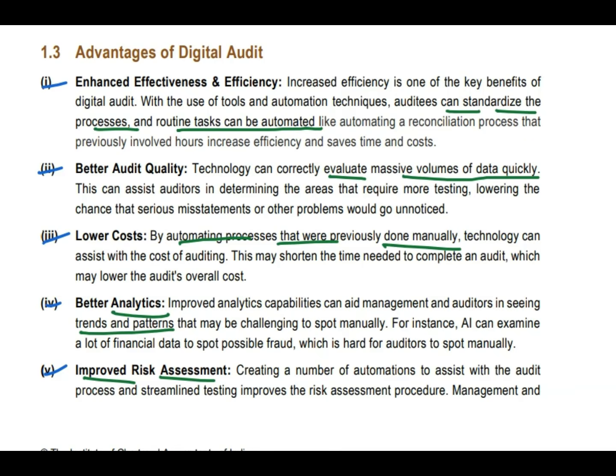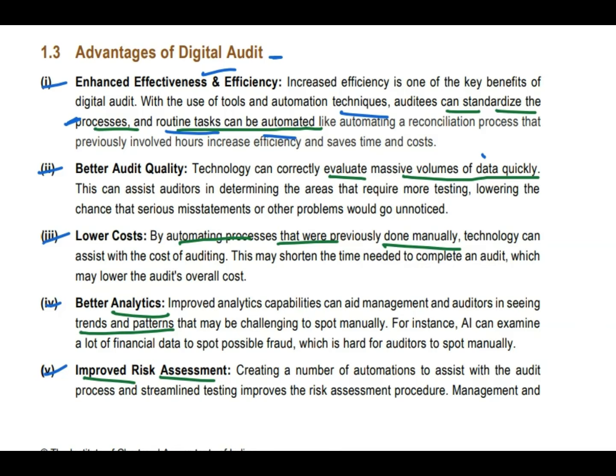How will it enhance effectiveness and efficiency? Just understand one thing. Nowadays we are using these tools and automation techniques, so they standardize the process, and routine tasks are automated. So we standardize the process and automate the tasks. That's how we increase effectiveness and efficiency. Digital audit will also have better audit quality because we can go through a large volume of data.